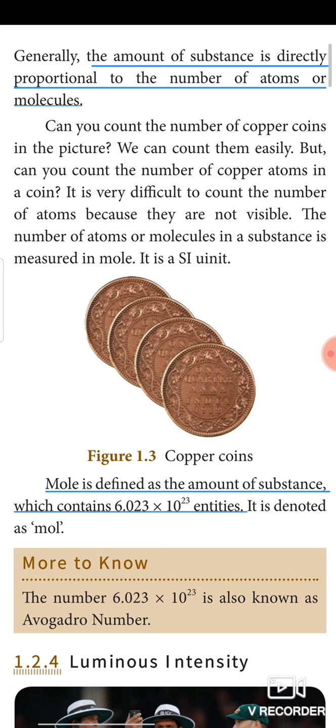Since the atoms, ions and molecules are not visible and are enormous in one substance, it is difficult, not impossible, it is difficult to count the number of ions or atoms in a particular substance. So what is the easy way to measure? The easy way to measure the number of such entities is in moles. So mole is the SI unit.